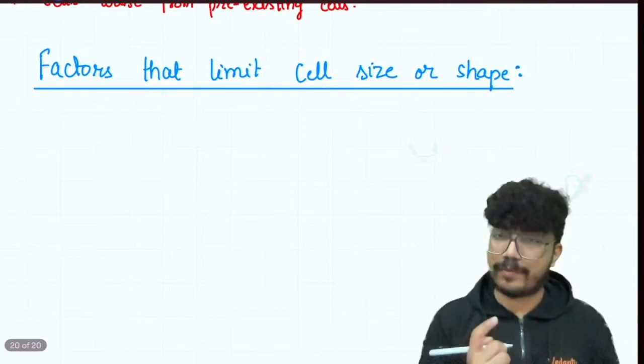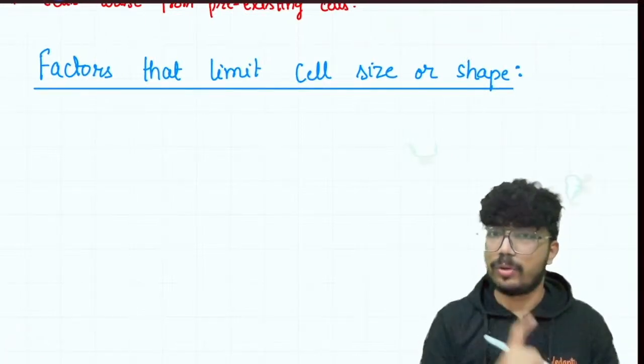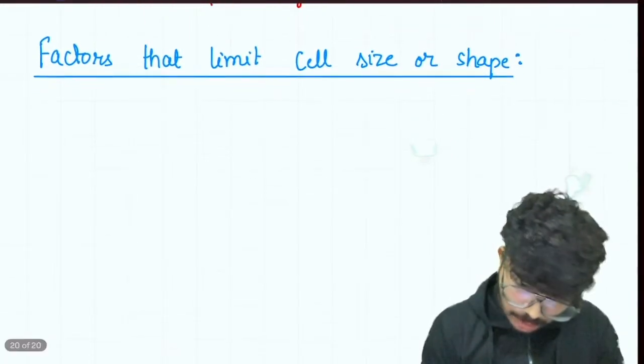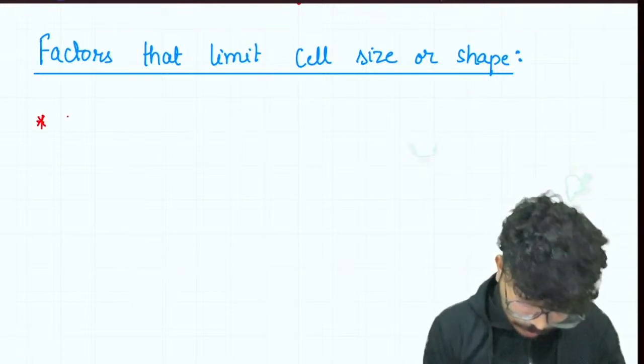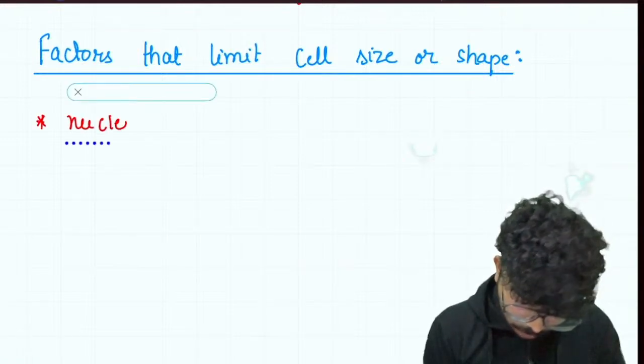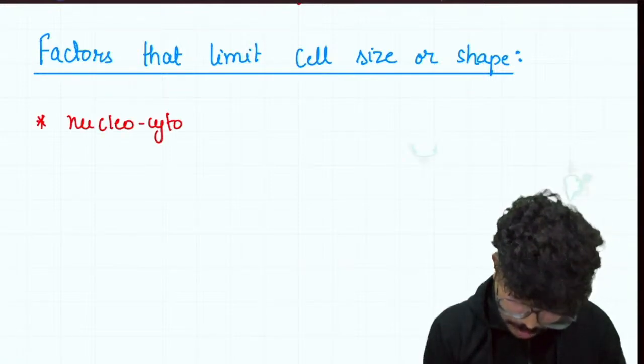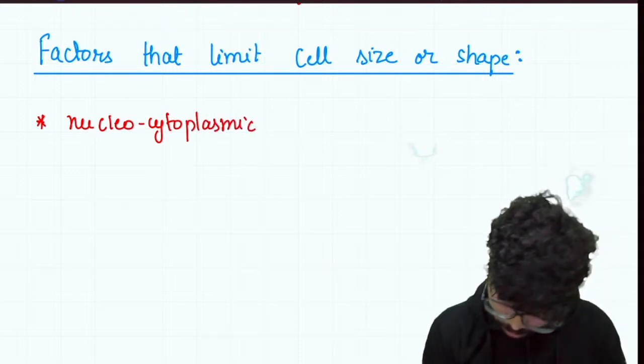The very first factor that limits the cell size is the nucleocytoplasmic ratio.